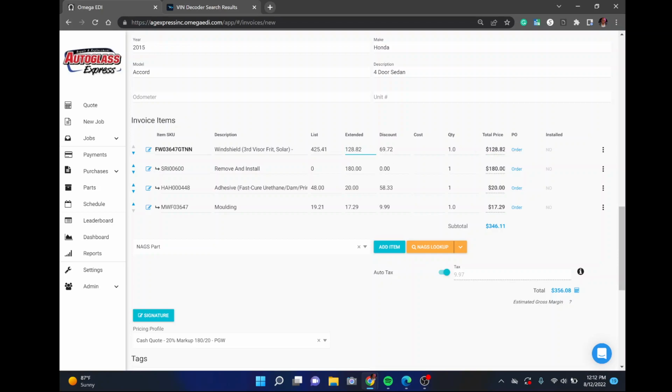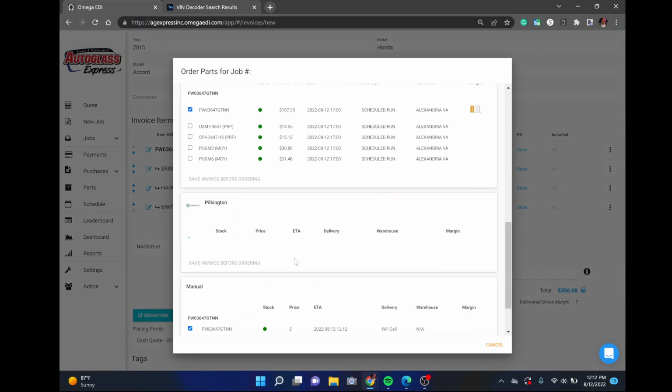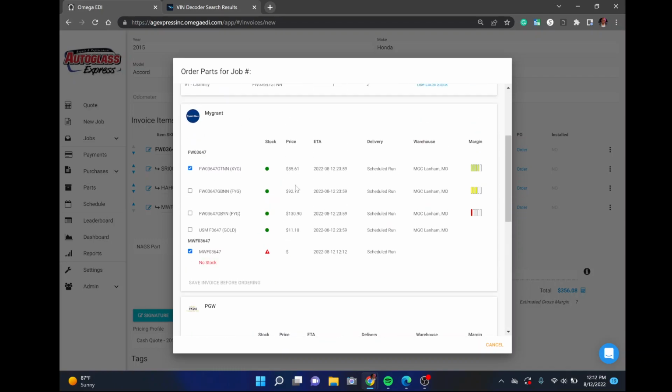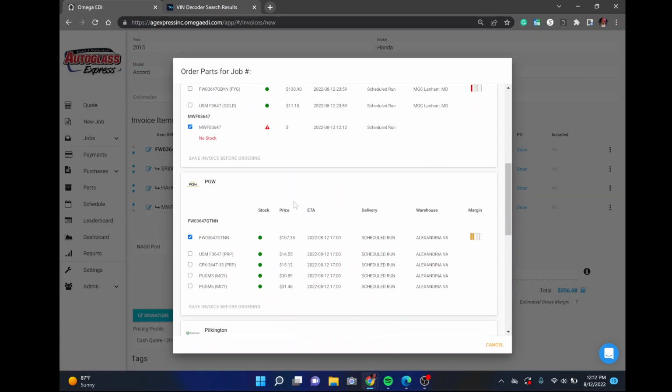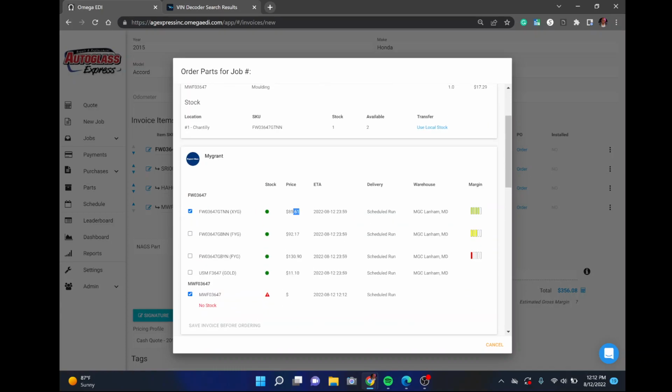If I want to know how much the windshield is somewhere else, I'll click here and order, and this will show me how much other places are charging. So PGW wants $107 for this glass. However, Mygrant wants $85 for this glass, and Pilkington $97 for this glass. So if I'm doing this quote, I'm going to change that number to a better price because I found the glass for cheaper, so it's $85.